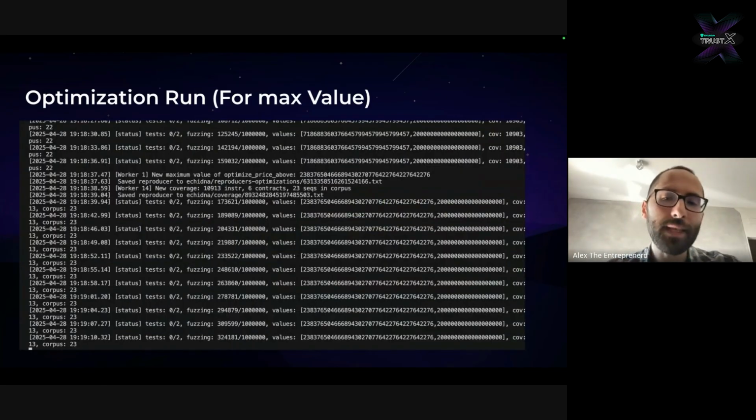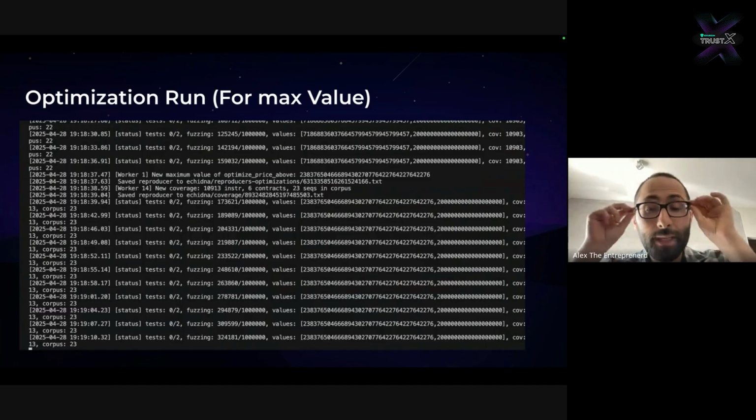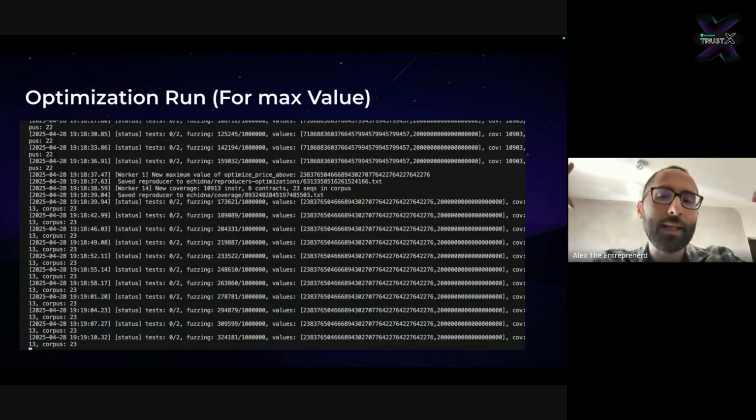It will run with only 2 tests, and it will give you these 2 values. And you can see very quickly that I don't need to know exactly what's going on, but what Echidna is telling me just by looking at it is that there's this insanely big value for a property. If you check up here, optimize price above is massively big. And so this is part of our workflow at Recon. Once we have a precondition, we run the optimization run, which basically gives us a higher theoretical maximum. It's not actually the real theoretical maximum, because the fuzzer is just trying random values.